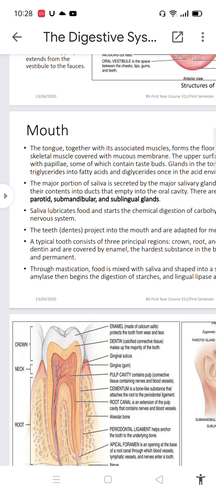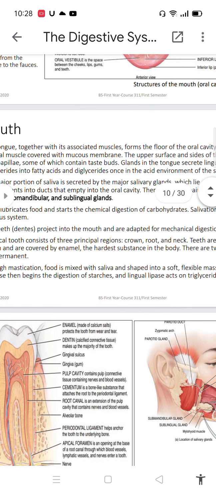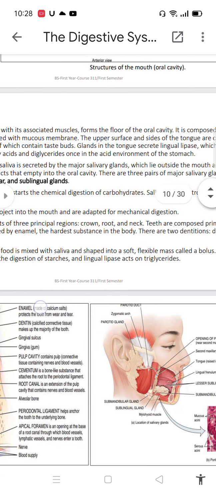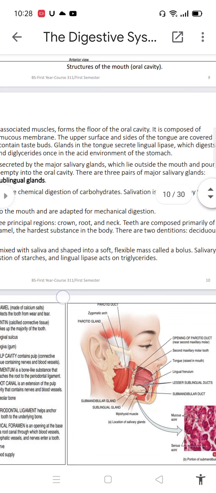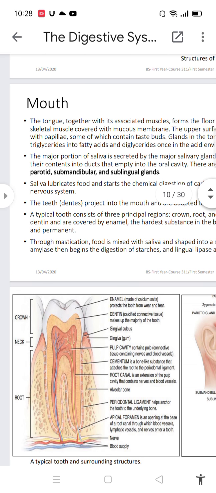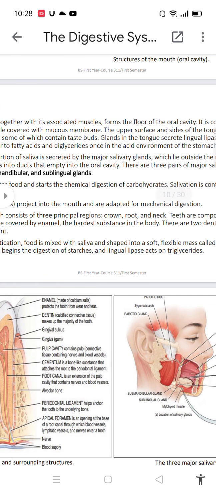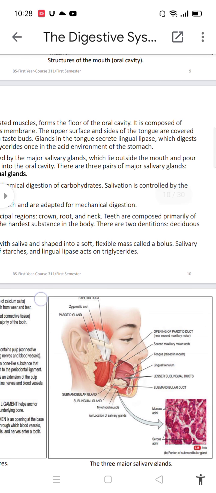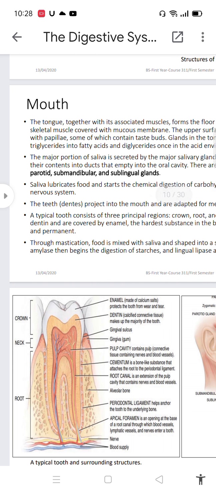The teeth project into the mouth and are adapted for mechanical digestion. A typical tooth consists of three principal regions: crown, root, and neck. Teeth are composed primarily of dentin and are covered by enamel, the hardest substance in the body. There are two dentitions: deciduous and permanent.